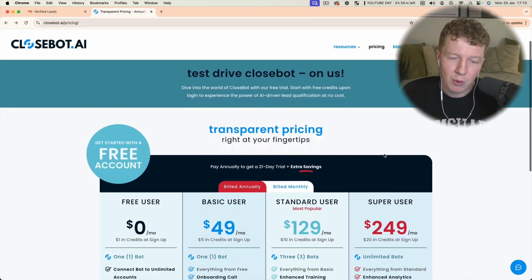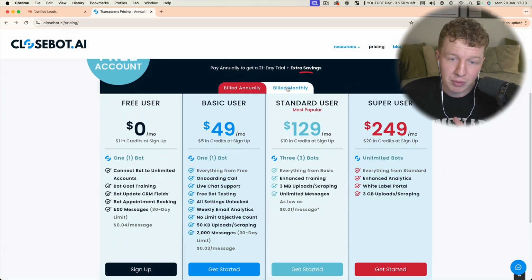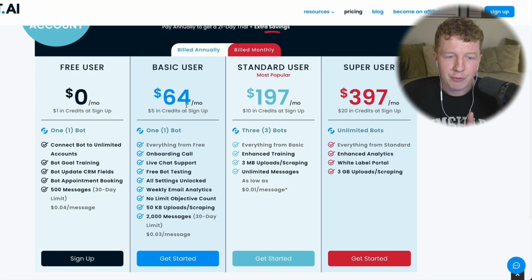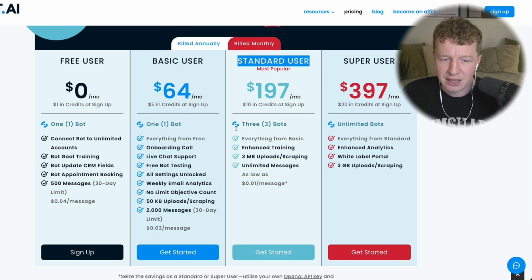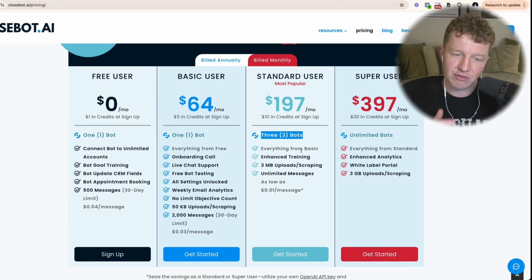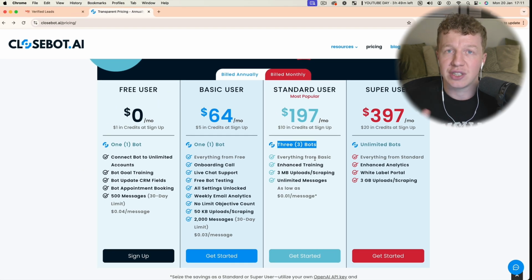Pricing is reasonable, so you've got a few options here. I'm going to go into build monthly, assuming most people are going to be using the monthly billing. You can create a basic user or you can create a standard user. The main difference is that this one gives you 1 bot, this one gives you 3 bots. Now, it's important to mention you can integrate 1 bot into multiple sub accounts. So let's say, for example, you've got 3 clients all within roofing and you wanted to integrate 1 bot with all 3. You could just do 1 bot and integrate it with all 3 sub accounts.